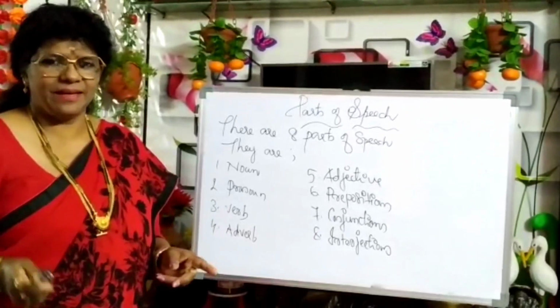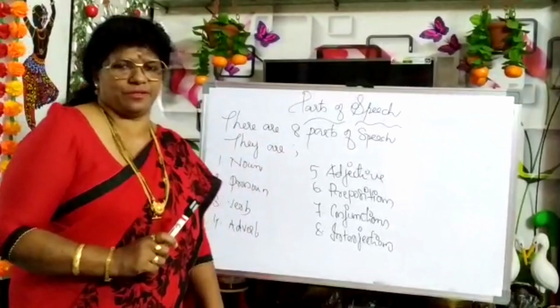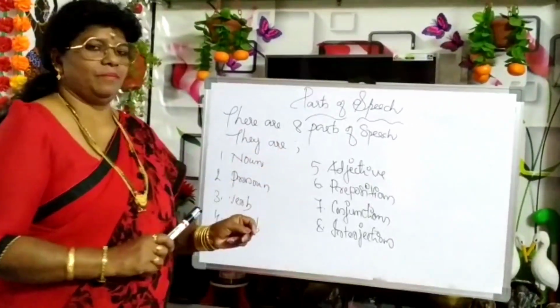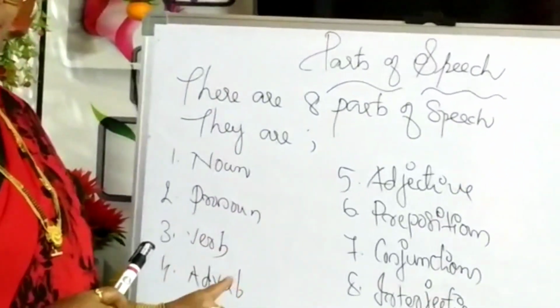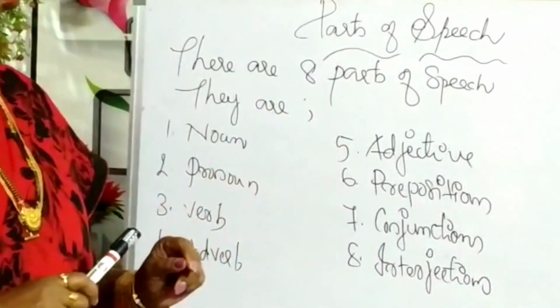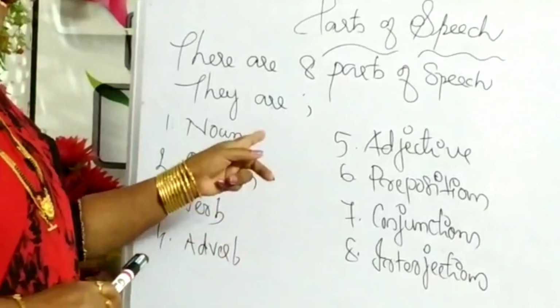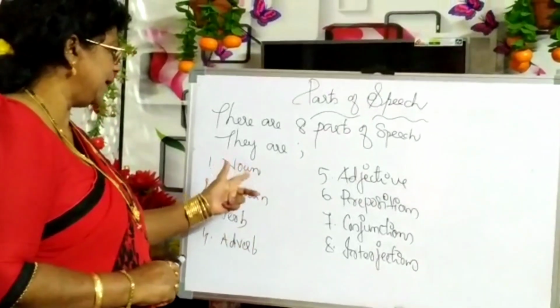Okay, fine. Let us come to the topic. There are 8 parts of speech in English. They are noun, pronoun, verb, adverb, adjective, prepositions, conjunctions and interjection. Let us go through each one of them deeply.